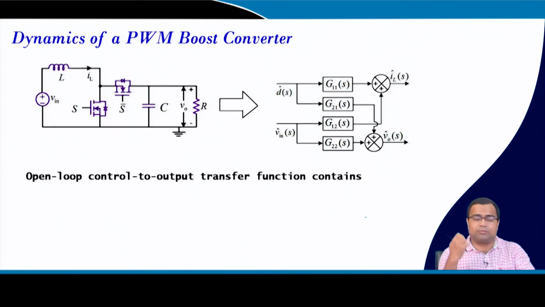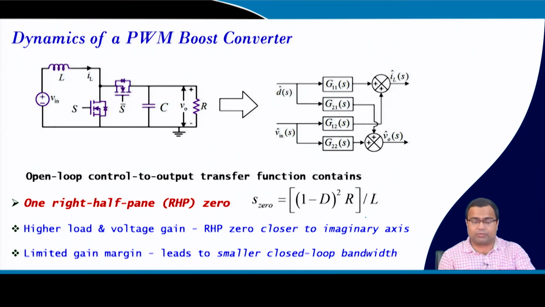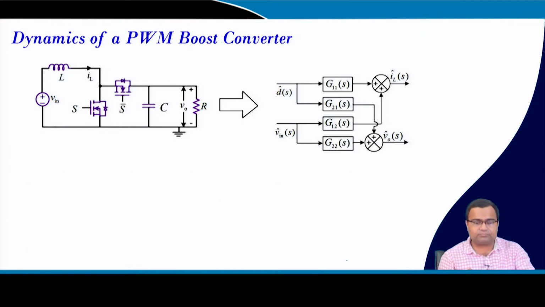So, if we take the open loop transfer function of the boost converter, we have a right half plane 0 in the control to output transfer function, and that right half plane 0 comes close to the imaginary axis at high load and high voltage gain. So, that makes the bandwidth very slow. Similarly, the limited gain margin leads to smaller closed loop bandwidth.